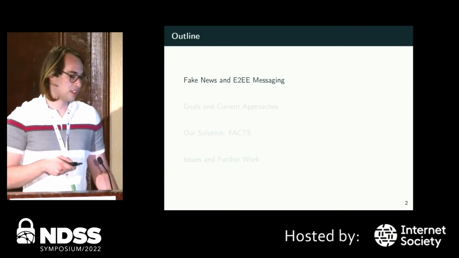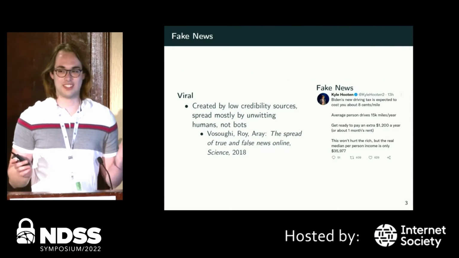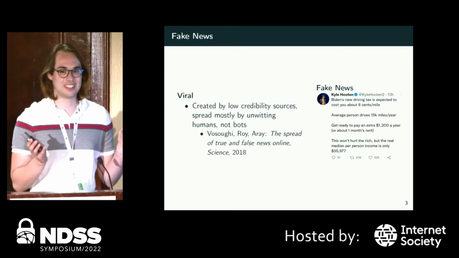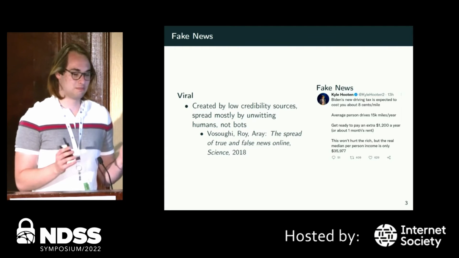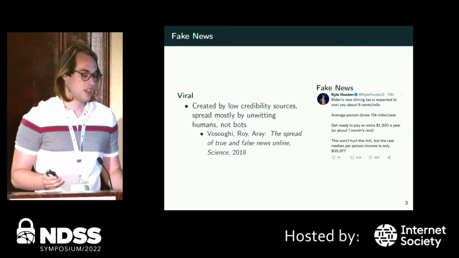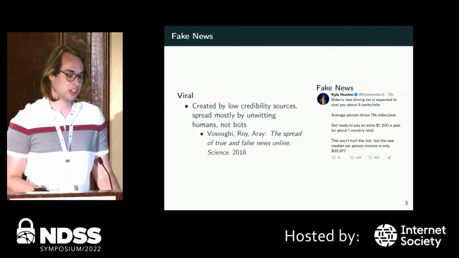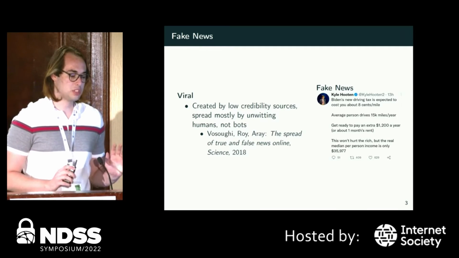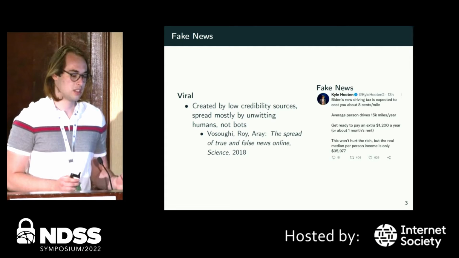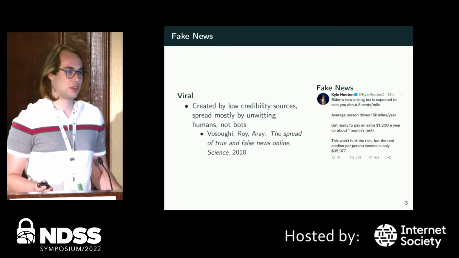Okay. So we all know about fake news. We see it. People probably send it to you. And we all know that's pretty much an issue. It's a big issue. And research shows that it's created by low credibility sources, and it's spread mostly by unwitting humans, not bots. And obviously, this is something that we don't want around.